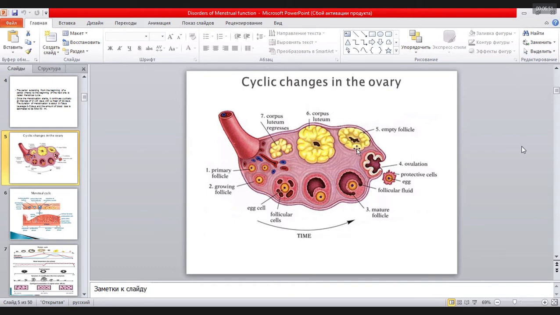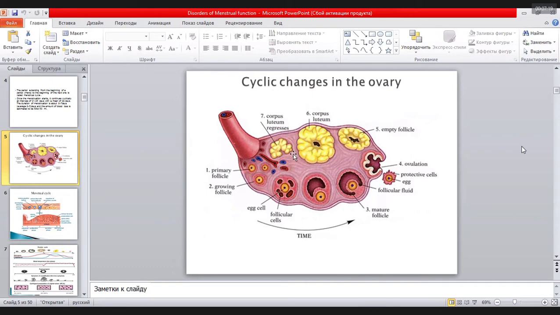If there is no pregnancy, we have an empty follicle with regression of the follicle tissues, atresia of the follicle begins, and the follicular cavity closes. If there is pregnancy, the corpus luteum produces progesterone, which is very important for development of the fetal egg. If there is none, the corpus luteum regresses.